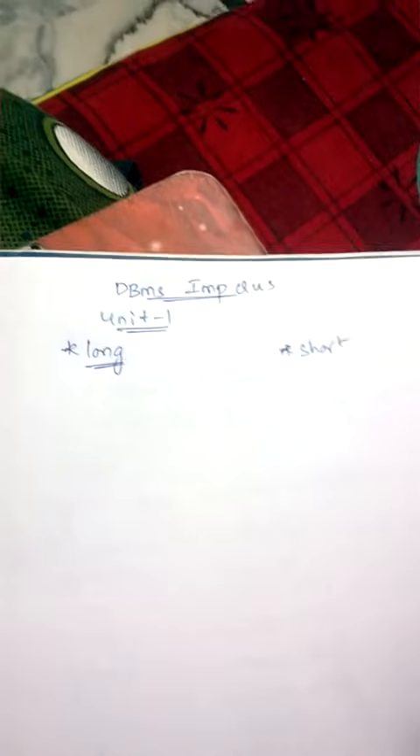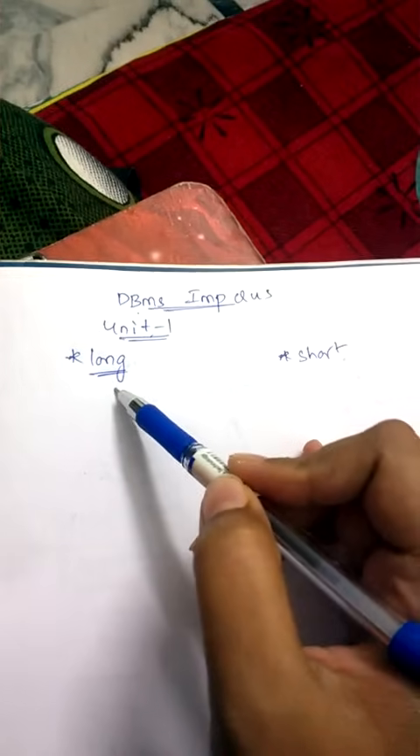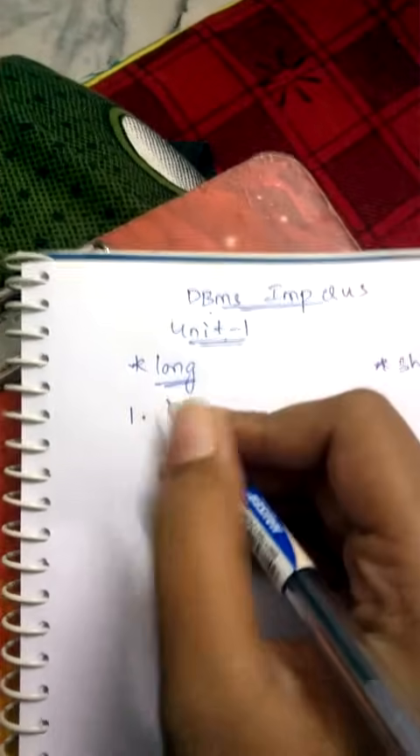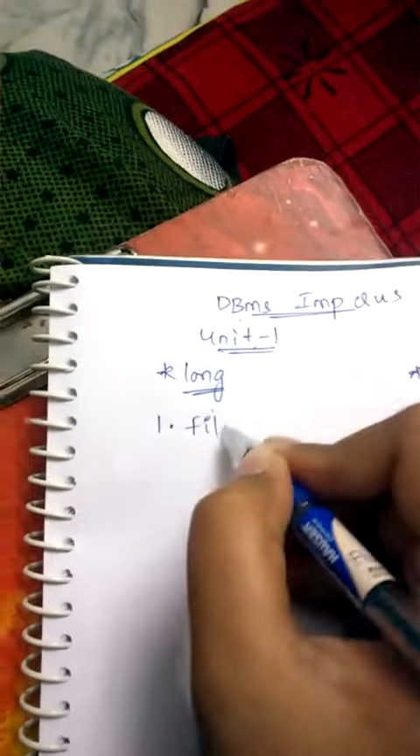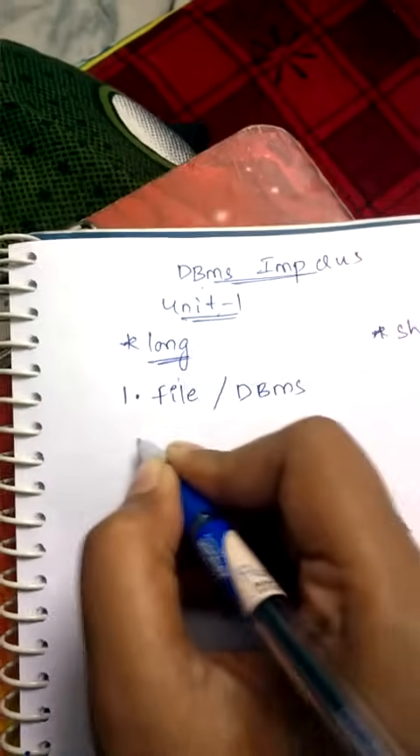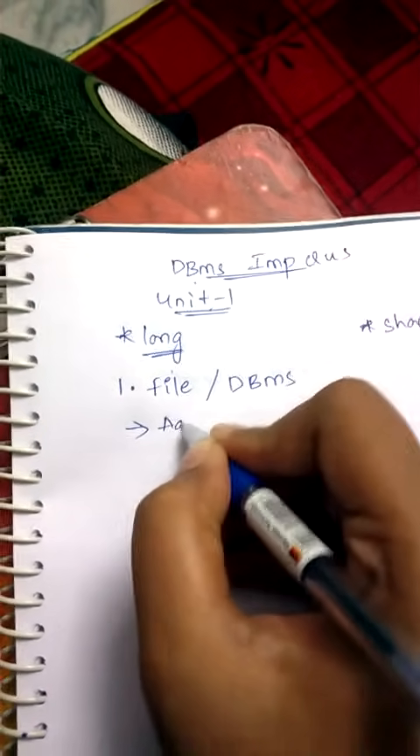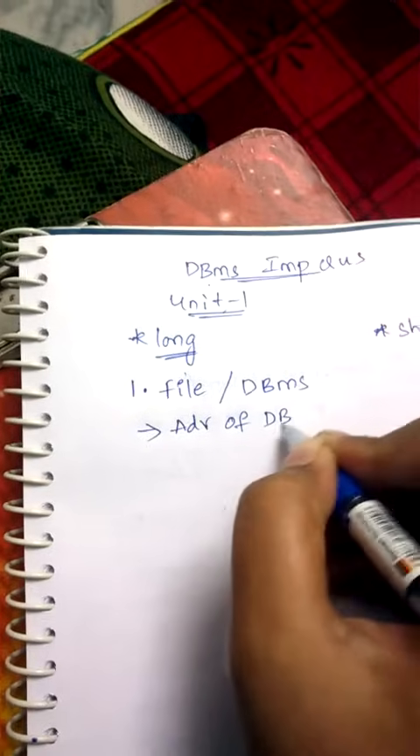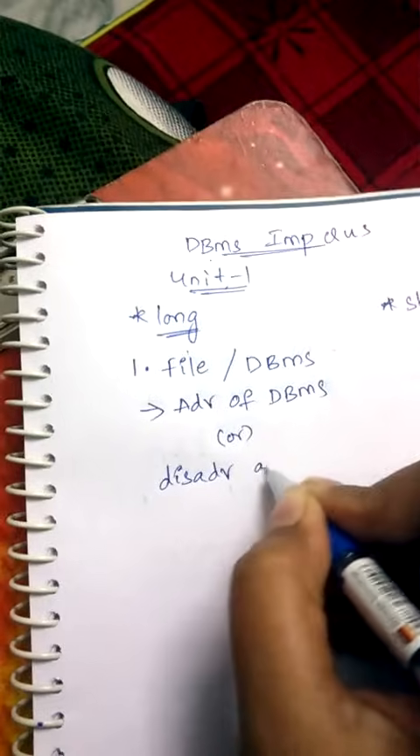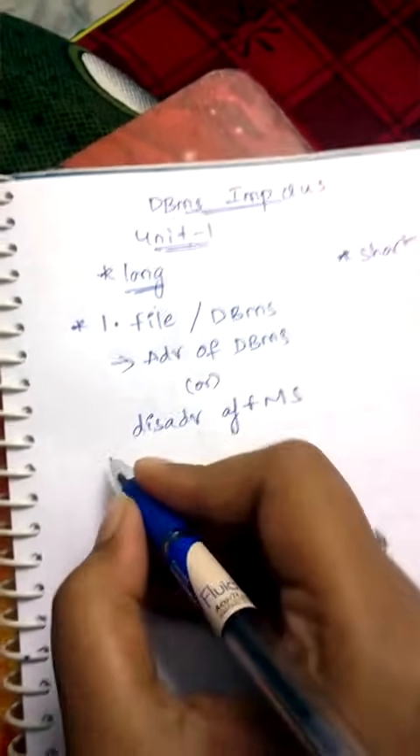Today let us discuss the important DBMS questions coming from Unit 1. The important long questions are: the first, very important long question from the exam point of view, is file system versus database management system. Here the examiner may also ask the advantages of DBMS or disadvantages of the file management system. So this is one of the most important long answers.